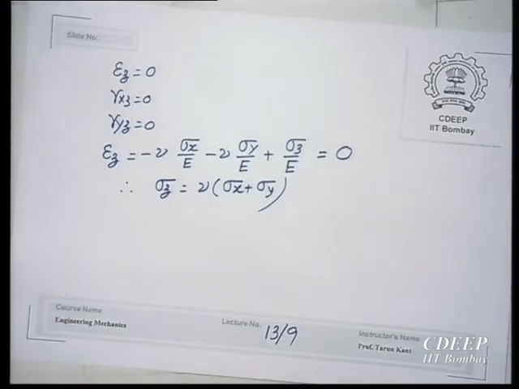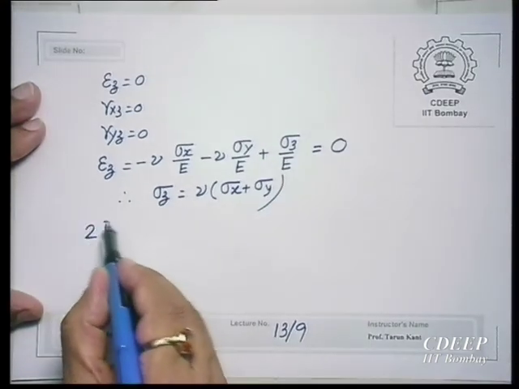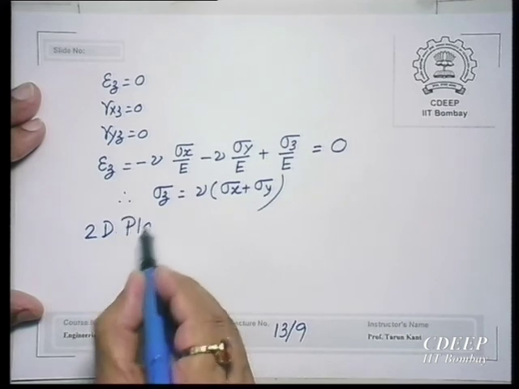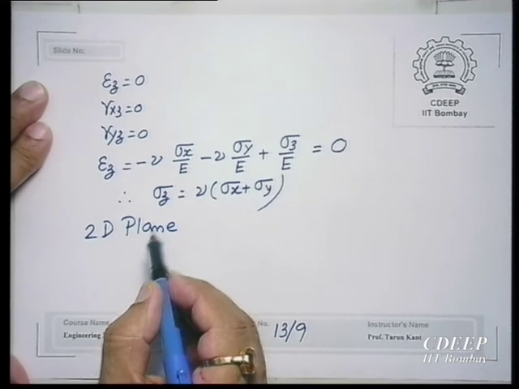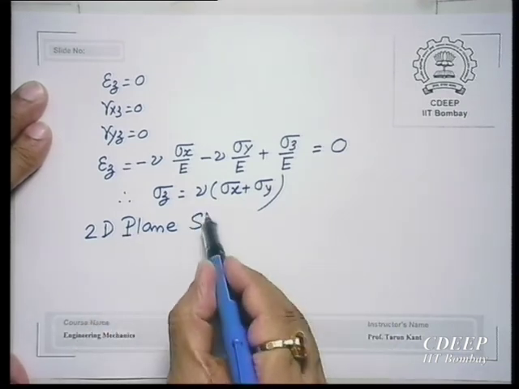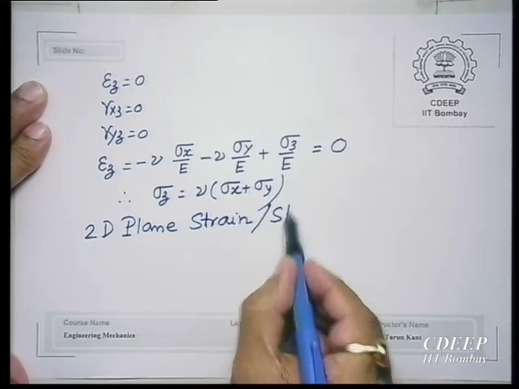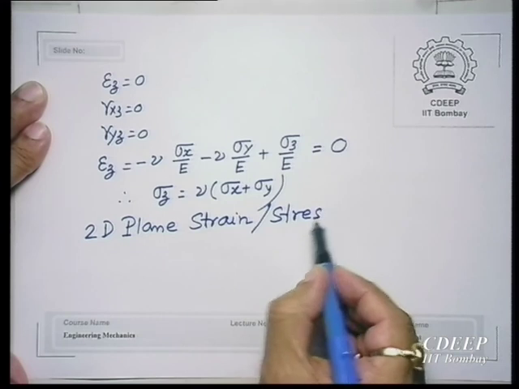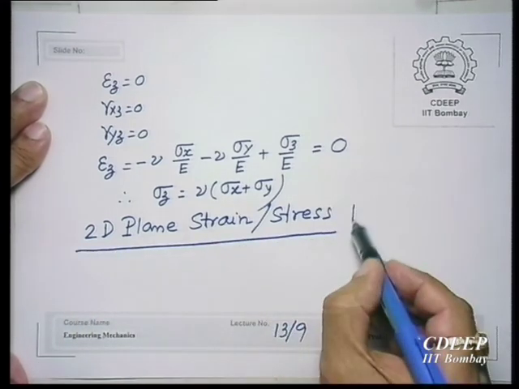So, plane strain problem, 2D plane, PLANE, not PLAIN. Okay, so it is a two dimensional plane strain or stress problem.